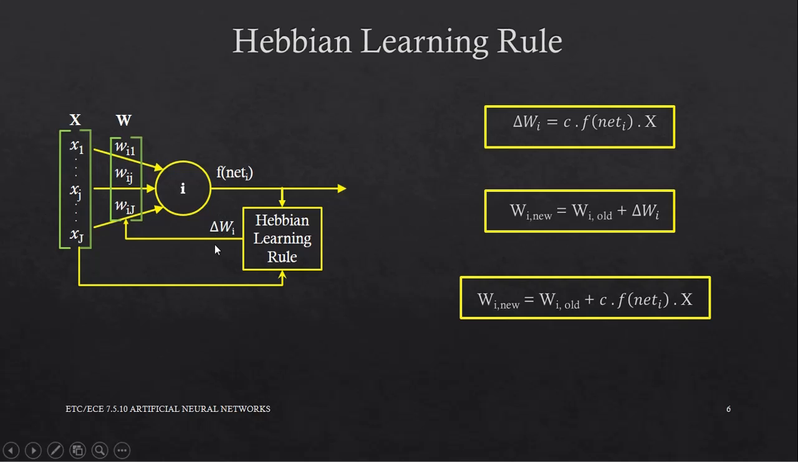Delta Wi is now equal to C into f of net i into capital X. This is the expression for the Hebbian learning rule. This is the change we make to the weights. Therefore, the new weights are equal to the old weights plus delta W, the change in weights. This is the same as W new is equal to W old plus C into f of net i into X. This is how we find the new weights using the Hebbian learning rule.